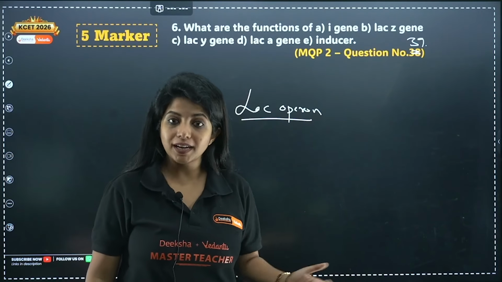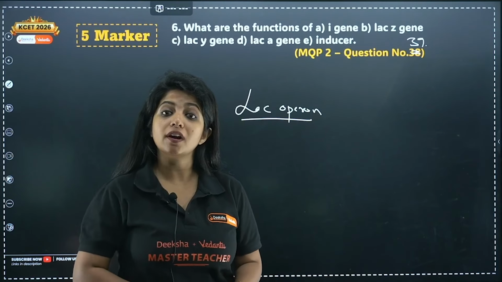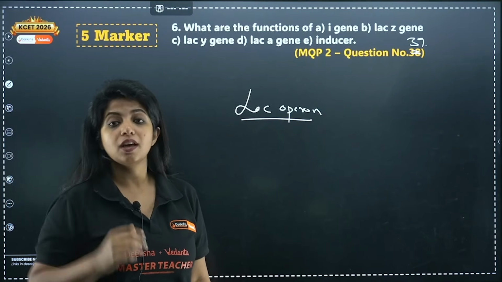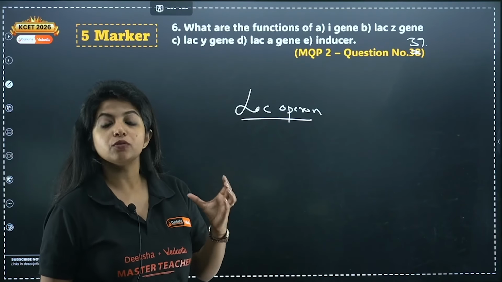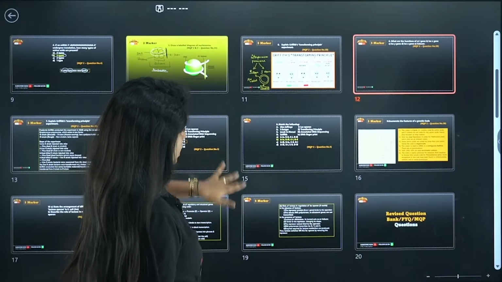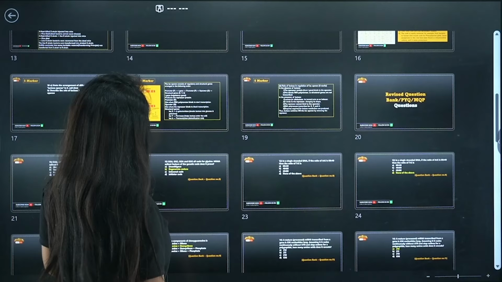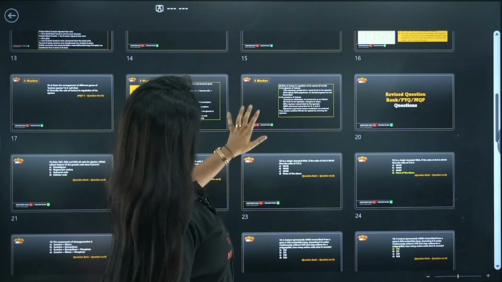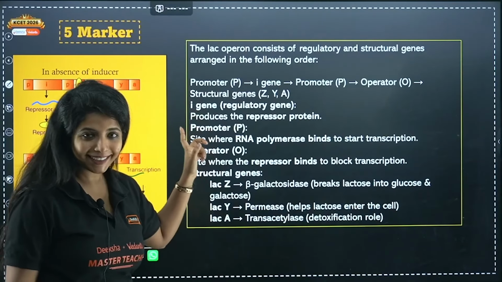The inducer, as I told you, binds with the repressor protein and does not allow the repressor protein to go and bind on the operator region. For all of them you need to explain properly and you will get your whole marks. Make sure you do not forget to make the diagram. That is important. You need to make this diagram. Okay? Cool.